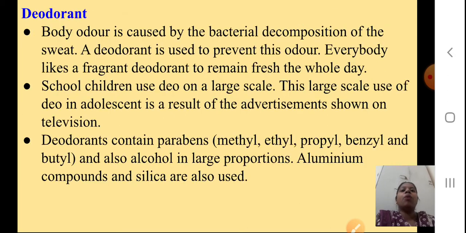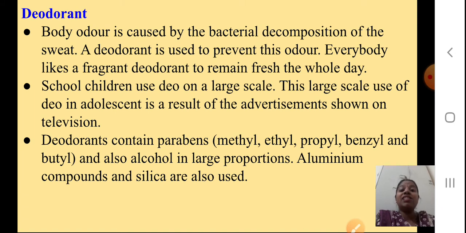Okay, so now deodorant. The next part we are seeing, students, is deodorant. Body odor is a bacterial decomposition of the sweat. A deodorant we are using to prevent this. Everybody likes a fragrant deodorant to remain fresh the whole day. School children use deo on a large scale.